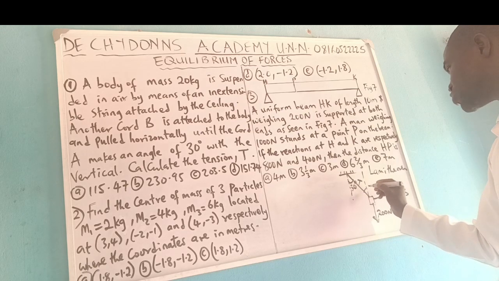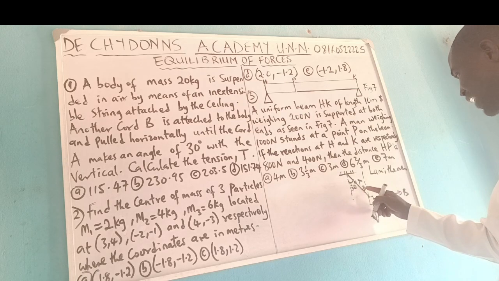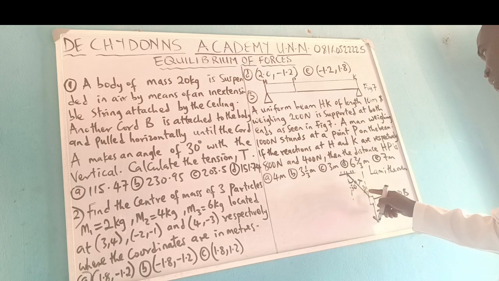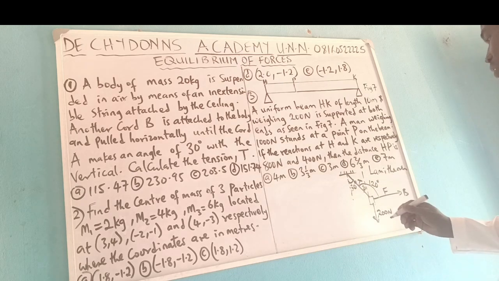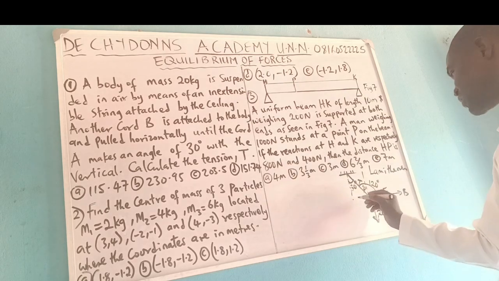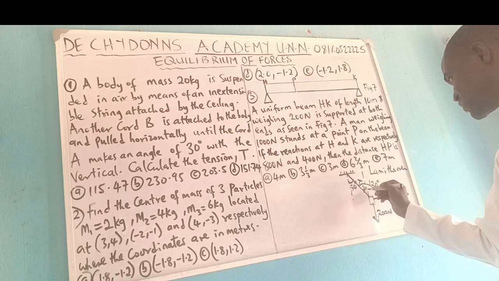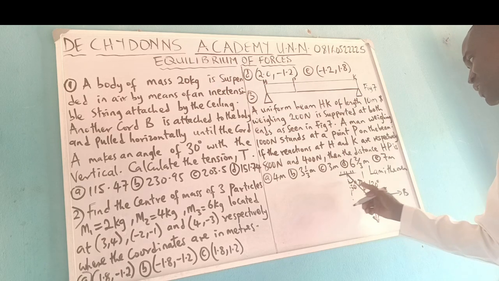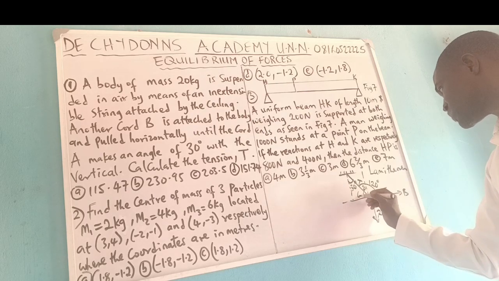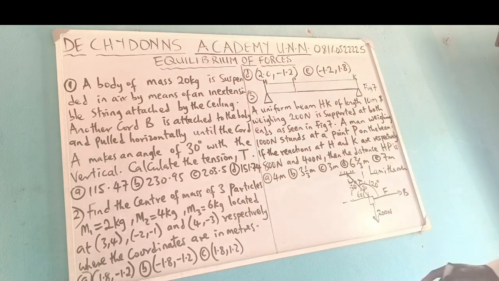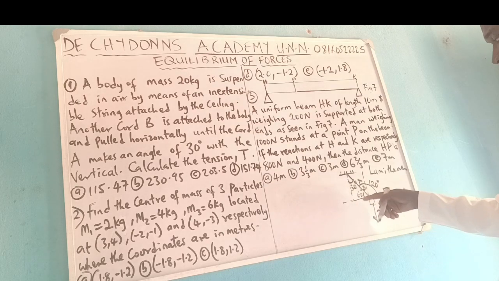We said that here is also 30, and the totality of here is 90. This vertical and horizontally, so 90. 30 plus 90 will give a totality of here to be 120 degrees. Then here is 30. If here is 30 and this is alternate to this 30, the implication is that here should be 60 degrees. So 30 plus 60 gives you 90.